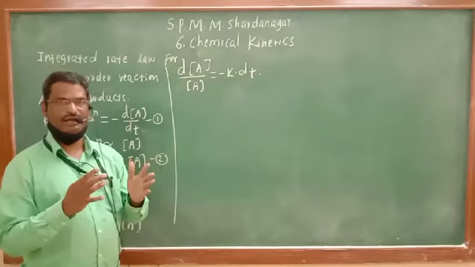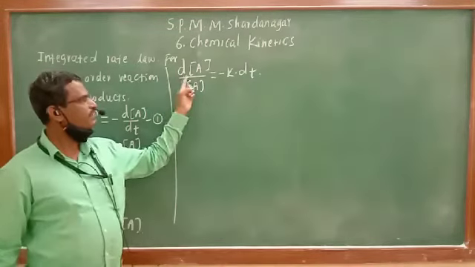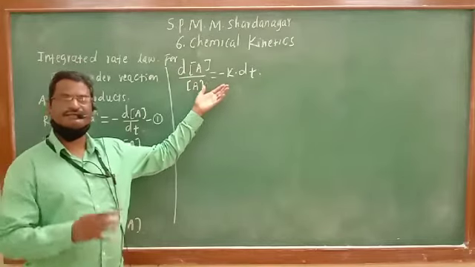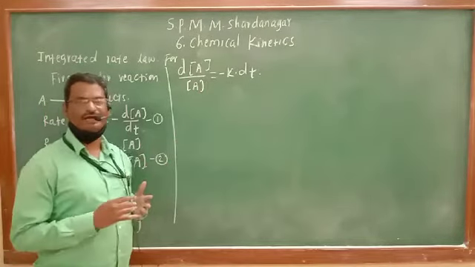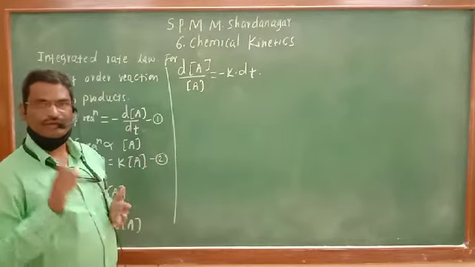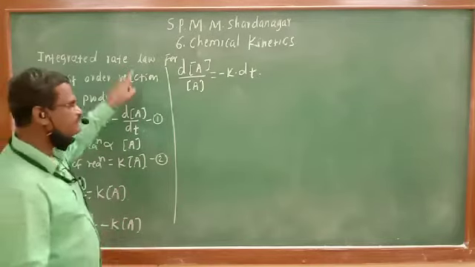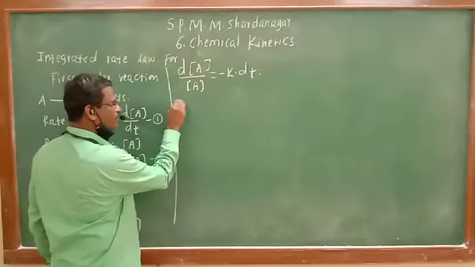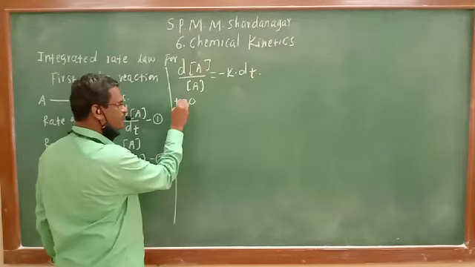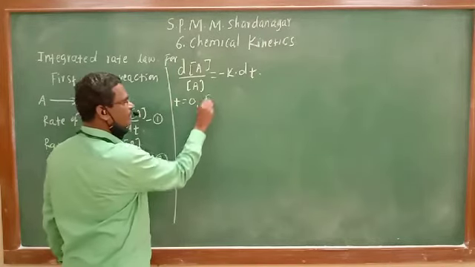So in the differential form there are fractions, and all those fractions are added together to obtain the integrated rate law.